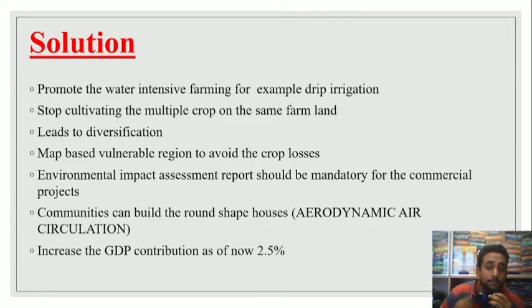The government should impose a guideline policy to adopt drip irrigation for small-holding farmers, medium-holding farmers, and even large-holding farmers. Okay, that was drip irrigation. And the next point is to stop cultivating multiple same crops in the same farmland, because soil conservation is an essential thing.